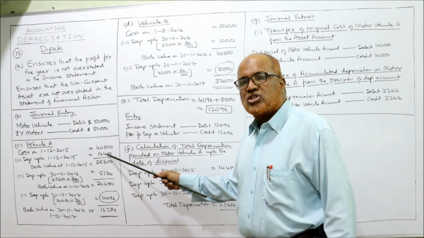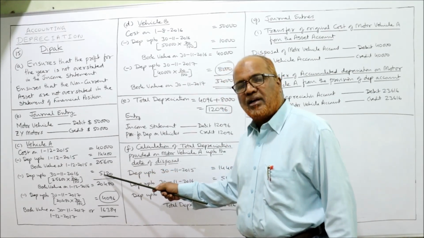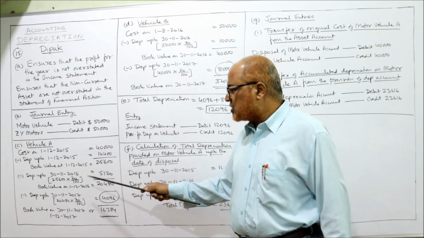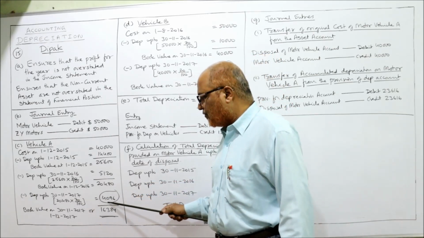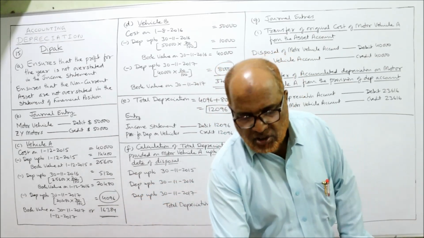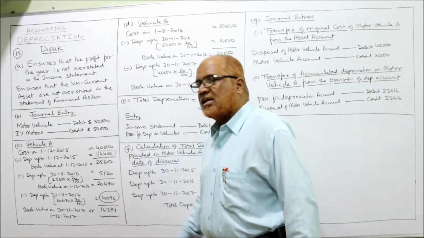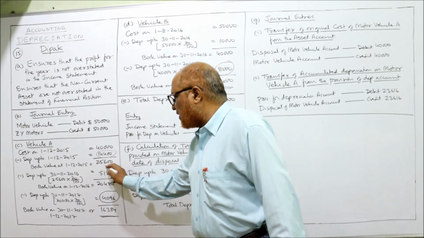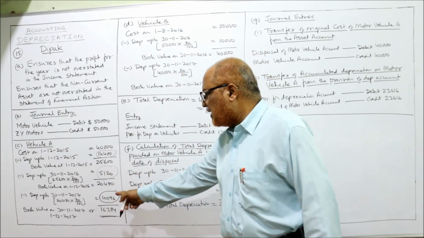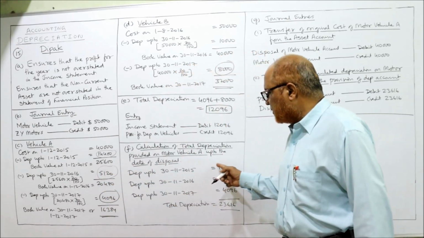Next, what is the depreciation up to 16? 5,120. What is the depreciation up to 17? 4096. So 3 depreciation amounts are there. At 1st December already 14,400 is there, and 16 it is 5,120, 17 it is 4096. Add up the 3.